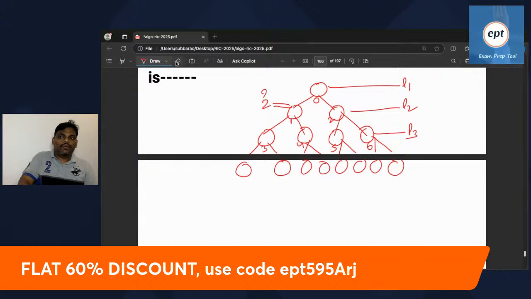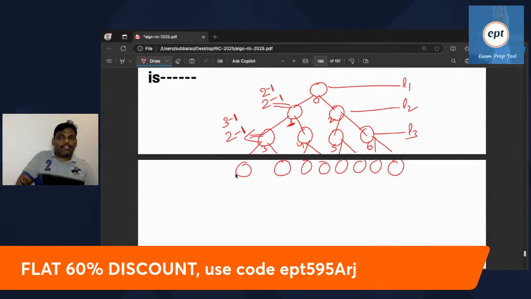It's level 2, no? Level 2, first index: because of level 2, you do 2 power 2 minus 1, which is 1. Next, level 3, first index is 2 power 3 minus 1, 2 square, 4 minus 1, that is 3.